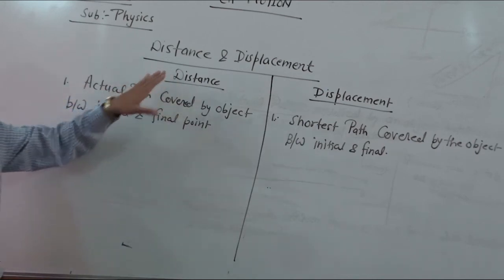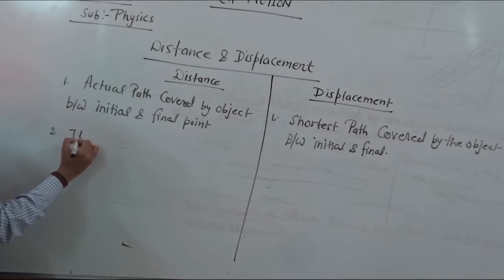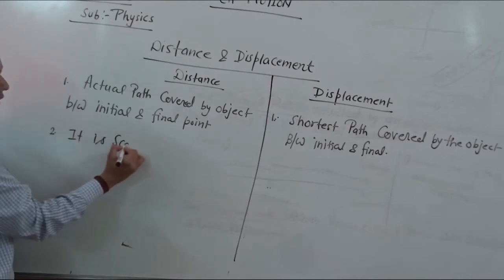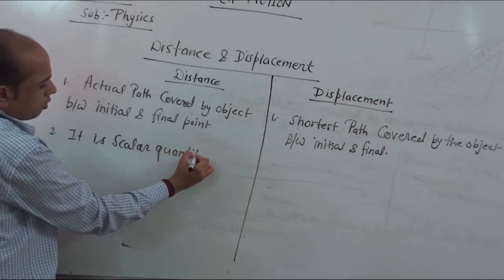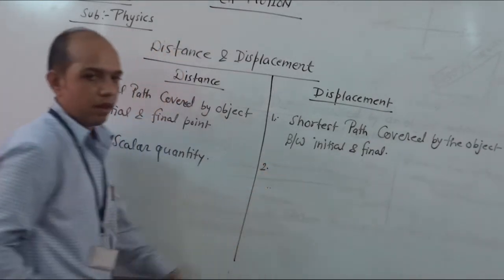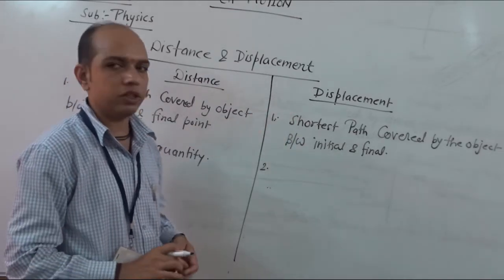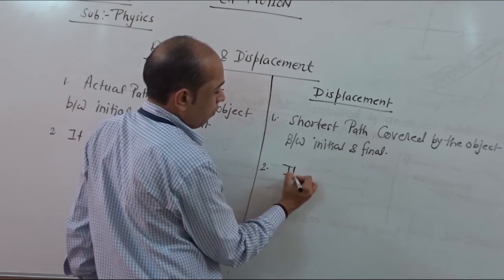Number 2 is the category of physical quantity, scalar and vector. If we talk about distance, there is no requirement of direction, so distance is a scalar quantity. And if we talk about displacement, direction is a must, so it is a vector quantity.